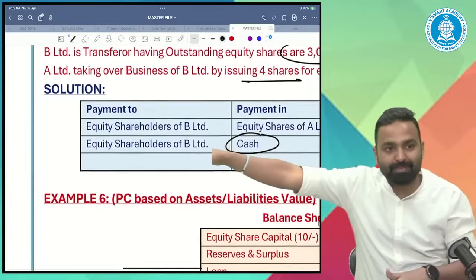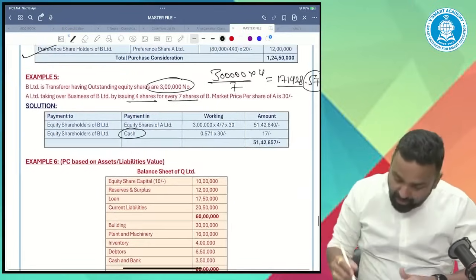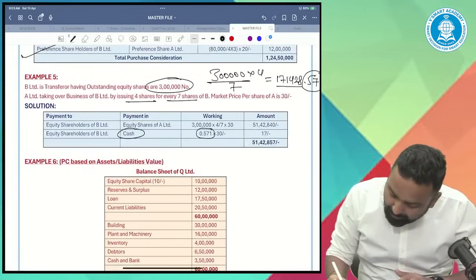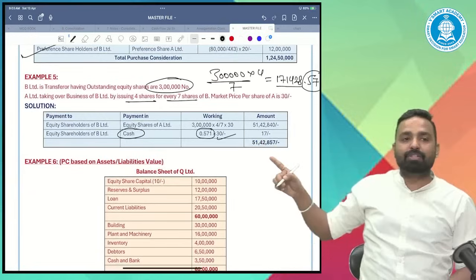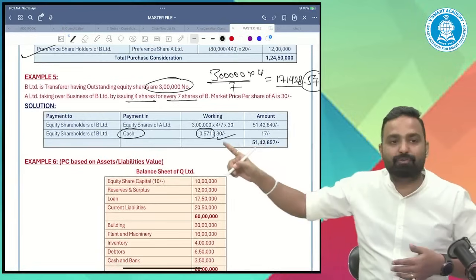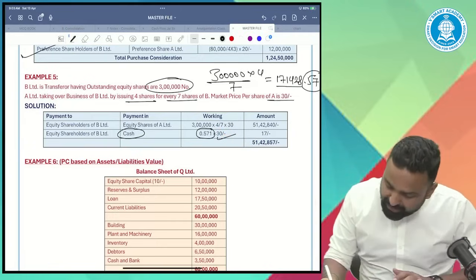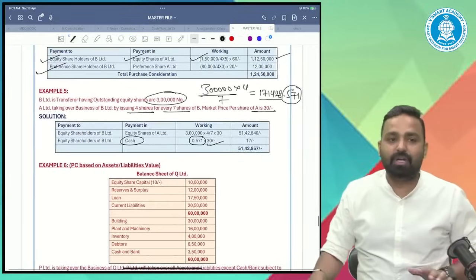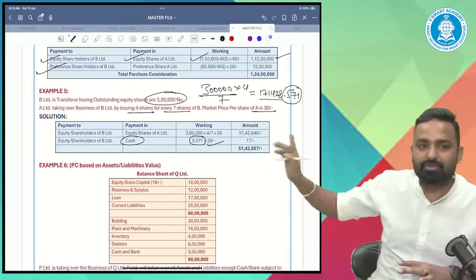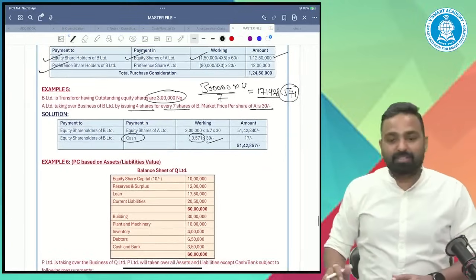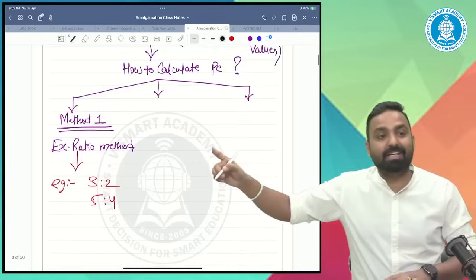So payment to whom? Equity shareholders. Payment in the form of cash for 0.571 multiplied by the value of one share. My one share is 30 rupees, so I will give you the cash. Of course, you must have understood this concept. So this is one basis of PC, the exchange ratio method.